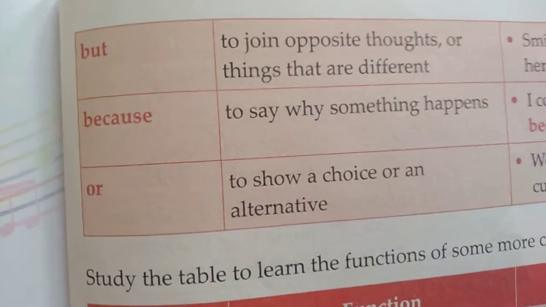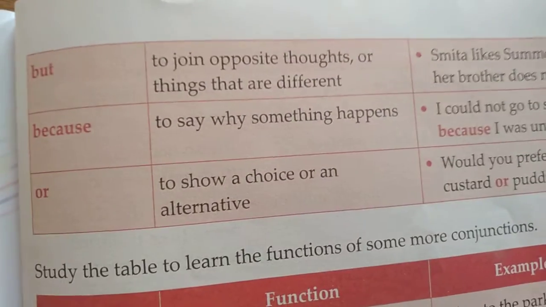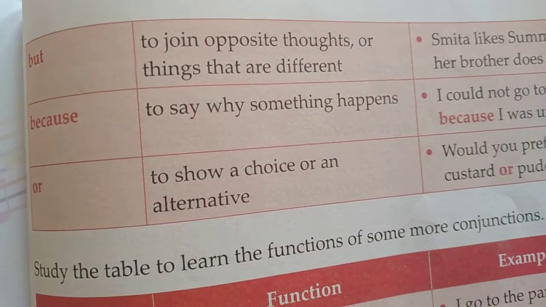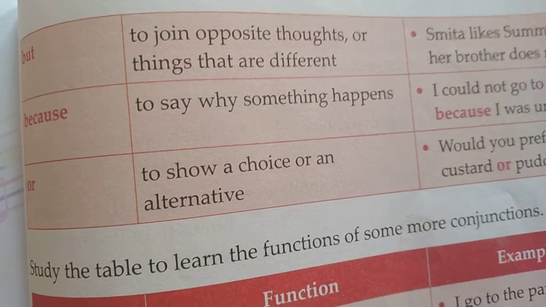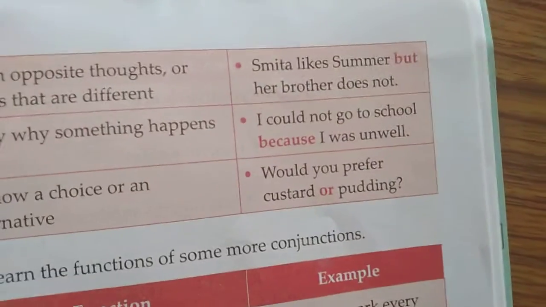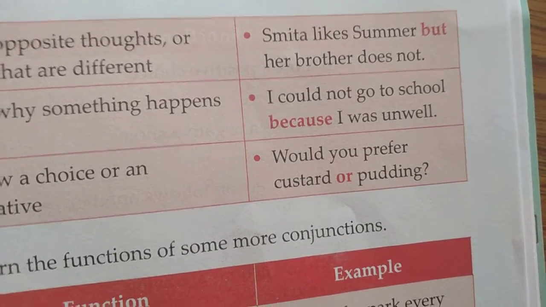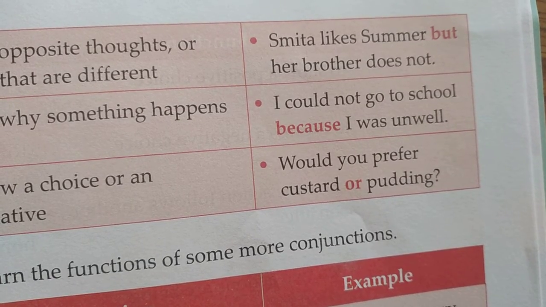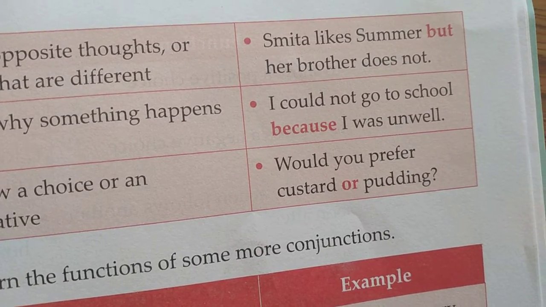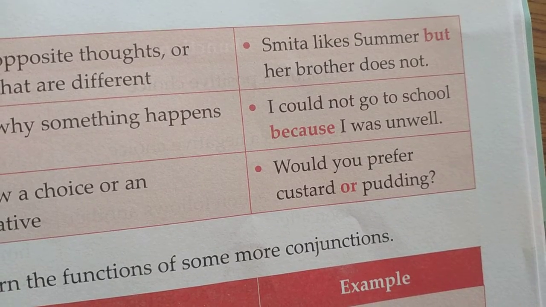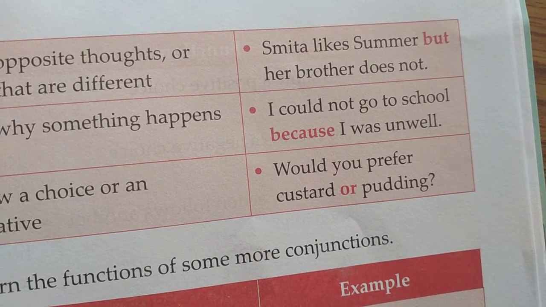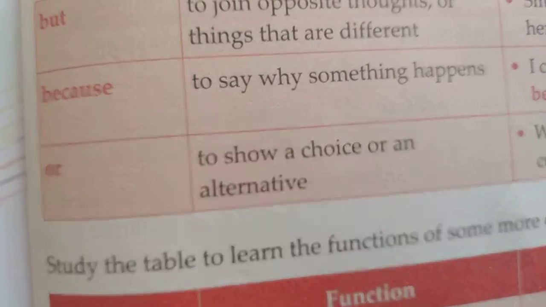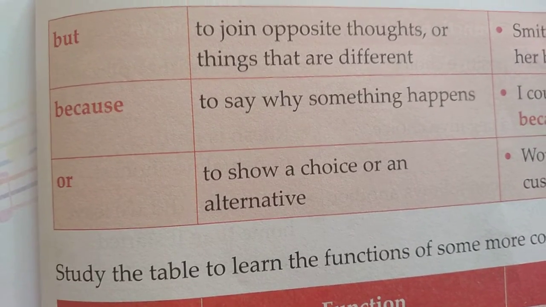Next, because. To say why something happens. To say why something happens means we have to ask questions here. Why? What is the reason? I could not go to school because I was unwell. You were absent from school, and when somebody asks why you were absent yesterday, your answer will be, I could not go to school because I was unwell. So here because is used to say why something happens.